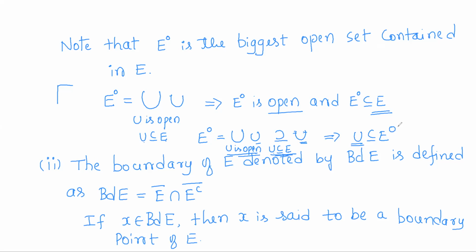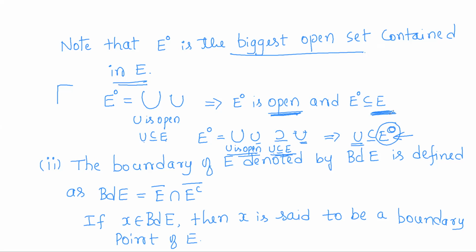So this relation shows that E naught is, first of all, an open set contained in E, and if there is any other set with the same property, it will be contained in E naught. So it is the biggest set that is open and contained in E. E naught is the biggest open set contained in E, because if there is any other open set contained in E, that is already contained in E naught.